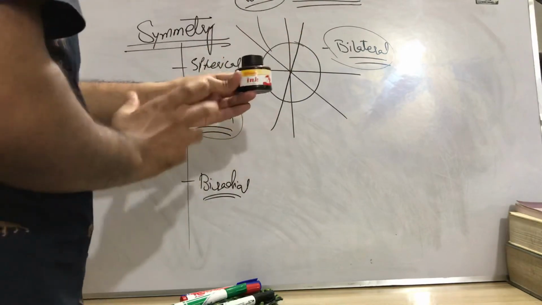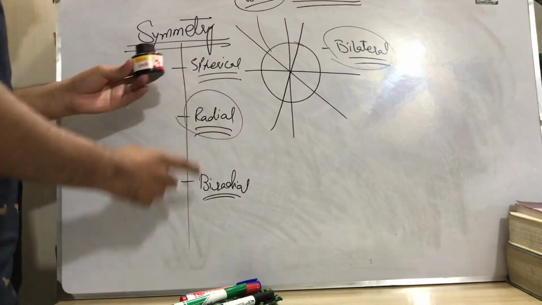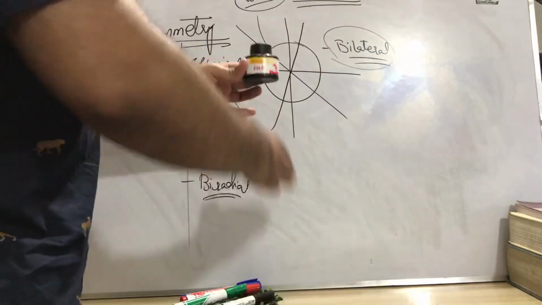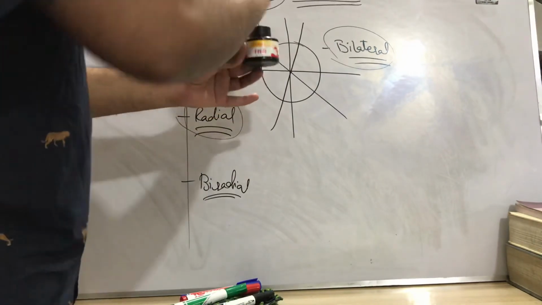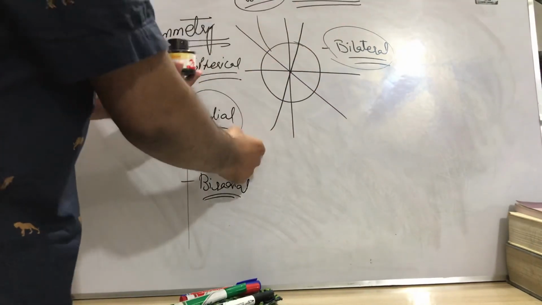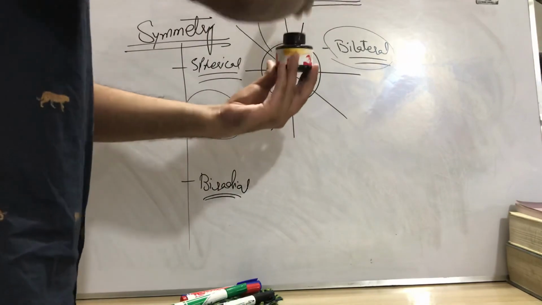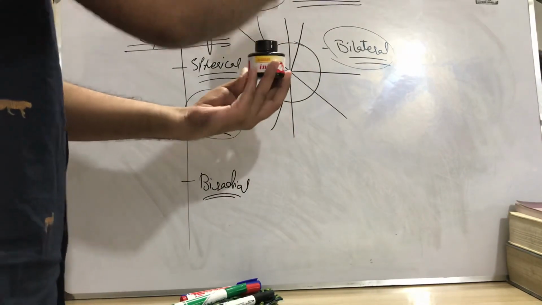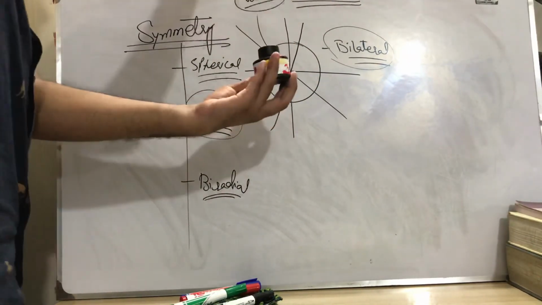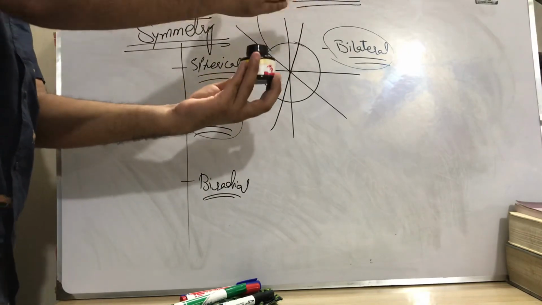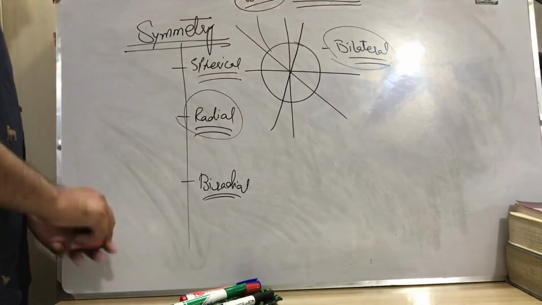So this is radial symmetry. In spherical symmetry, we can pass the plane in any direction, but in radial symmetry, the plane must pass from top to bottom only, and 360 degrees. This is radial symmetry.